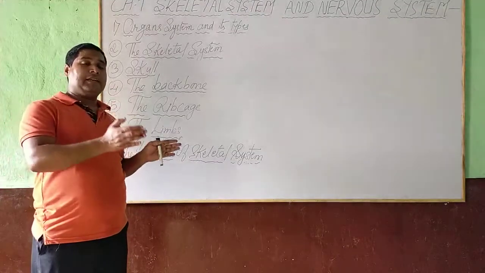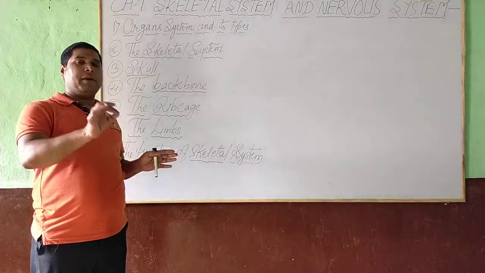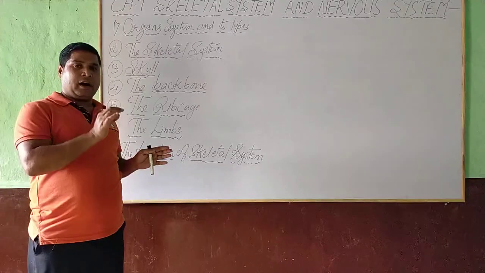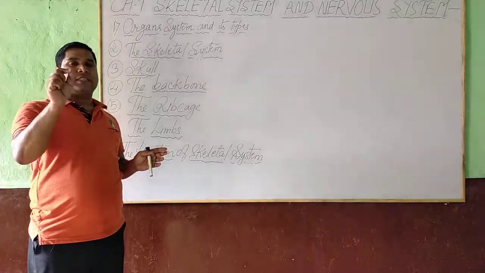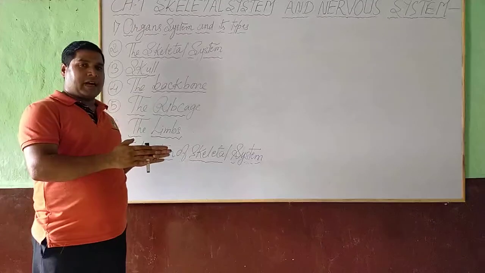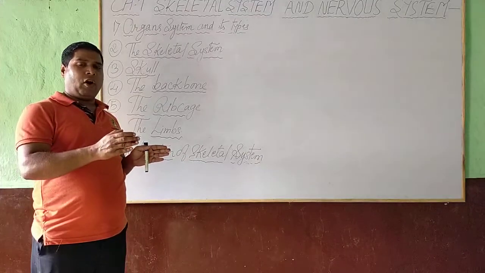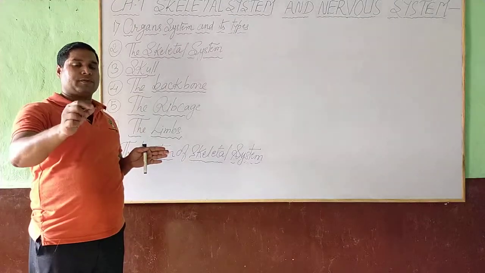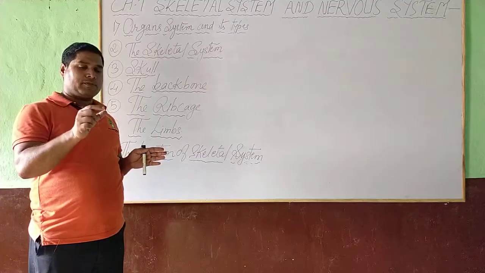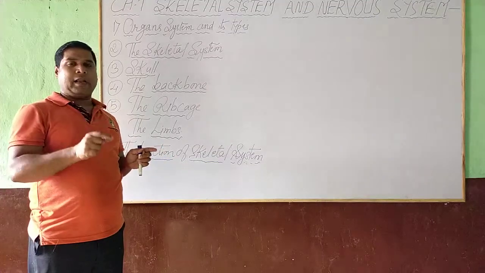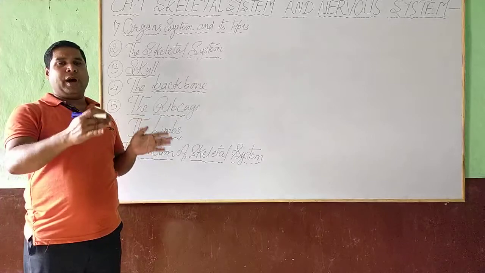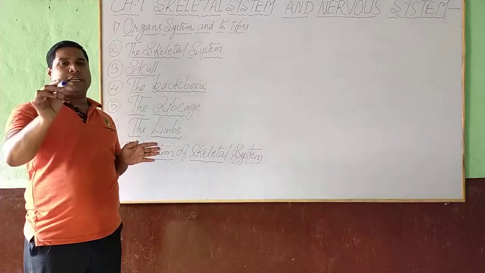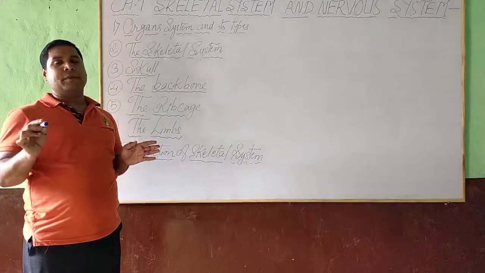But when a child is born, the number of bones present in a baby is 300. As the baby starts growing, the number of bones starts to reduce. Small bones fuse together and form 206 bones in an adult human being.